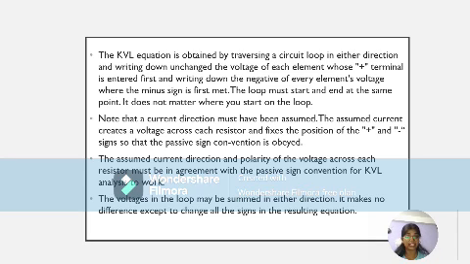The assumed polarity of voltage across each resistor must be in agreement with the passive sign convention for KVL analysis to work. The voltages in the loop may be summed in either direction. It makes no difference except to change all the signs in the resulting equation. If you make a small error in assuming the current direction, you might have to change all the signs in the resulting equation.